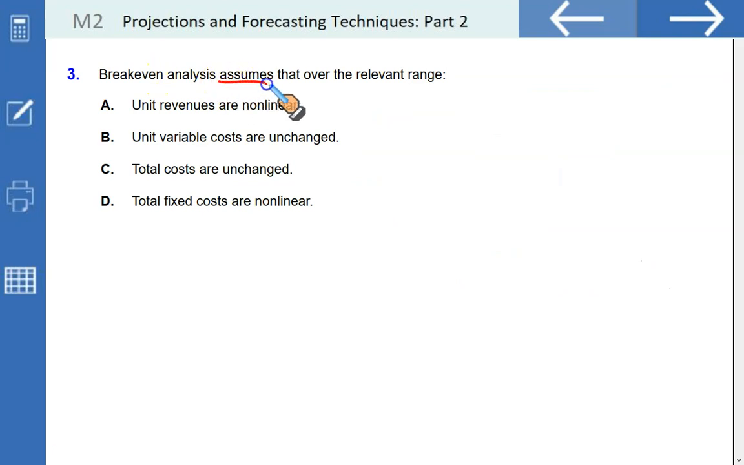Break-even analysis assumes that over the relevant range, unit revenues are non-linear. Wrong. Unit revenues are considered to be linear. Total revenue is a straight line if you take quantity on the x-axis and revenue and cost on the y-axis. The unit variable costs are unchanged. That is true. Within the relevant range, your variable cost per unit stays the same. That is true. Correct.